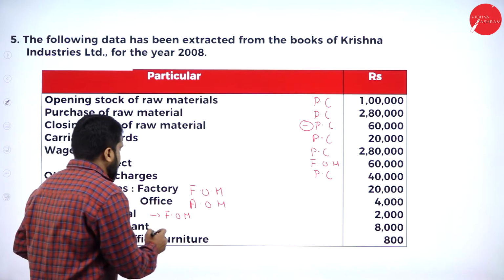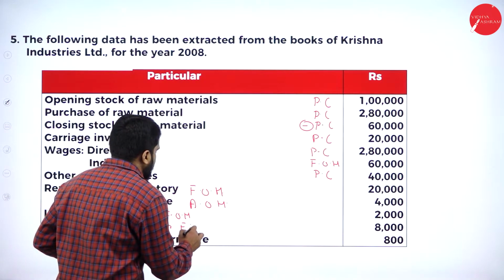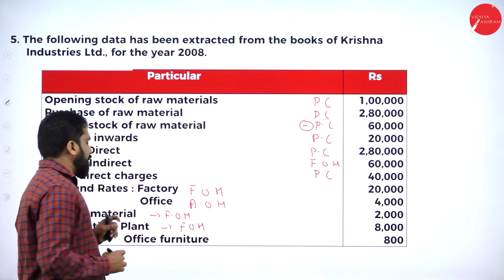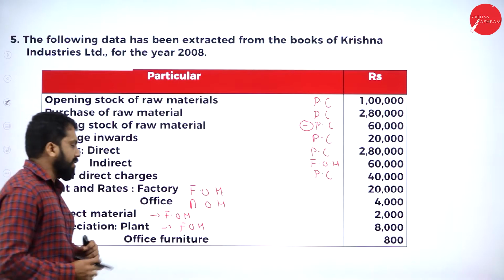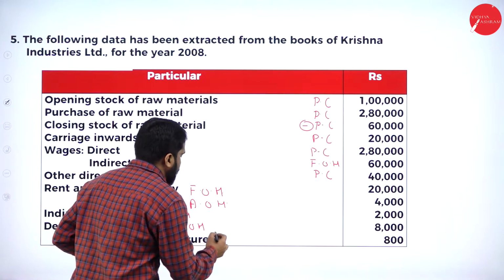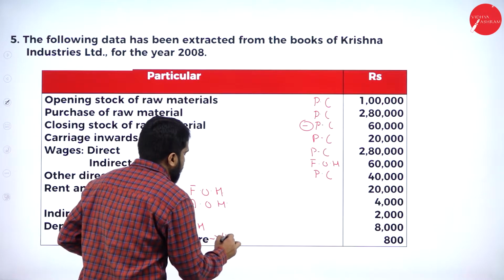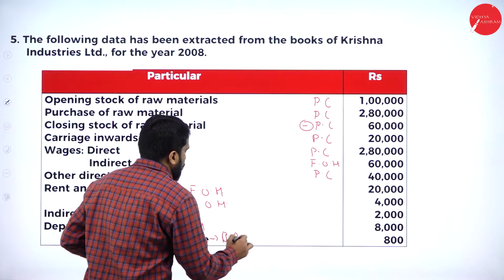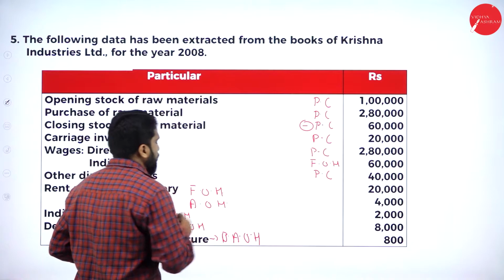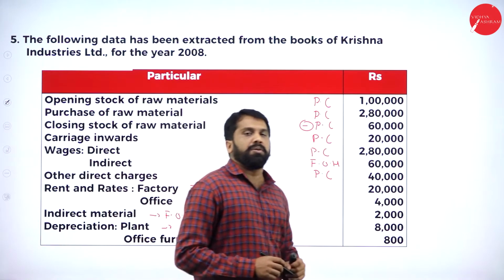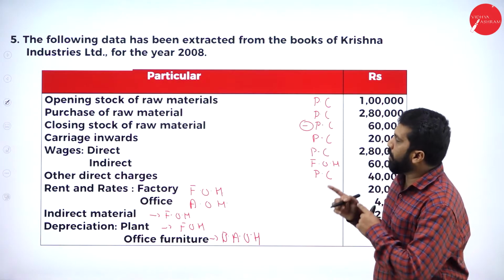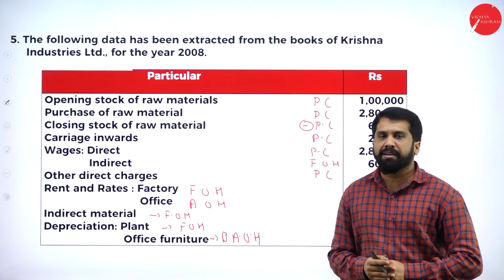Your plant will come under factory overhead, and office furniture will come under office and administration overhead. This is all about the first part of your question.